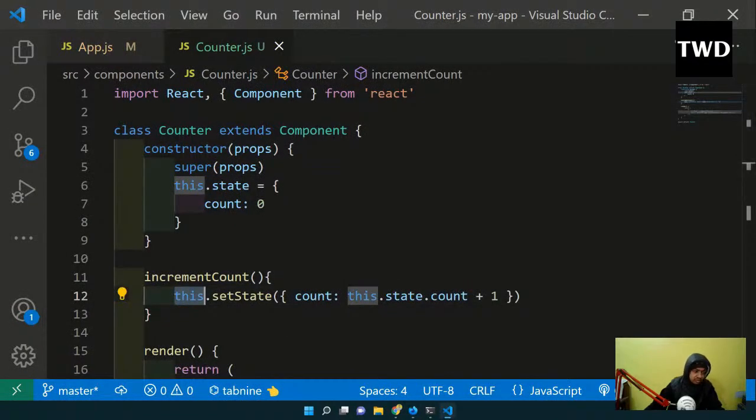It is not knowing what "this" is, and we are going to go through it in the next section also. So this is not a React problem, this is a JavaScript problem. It is not understanding what this.setState is in the incrementCount context. There are actually 4 ways to solve it, and we are going to see them. This is one of the reasons React is moving away from class-based components, because the this keyword itself is a very complicated thing in JavaScript.